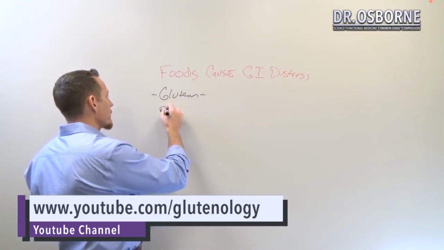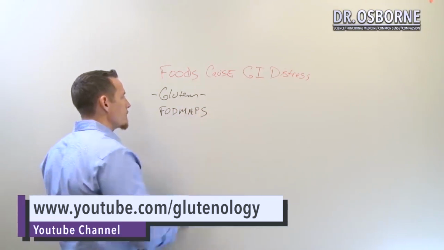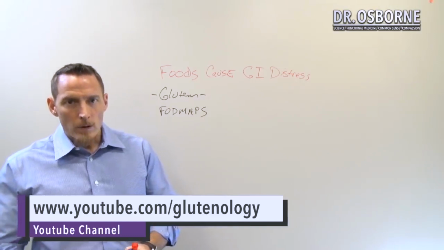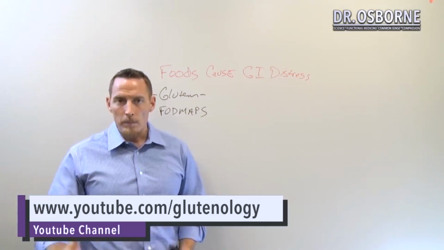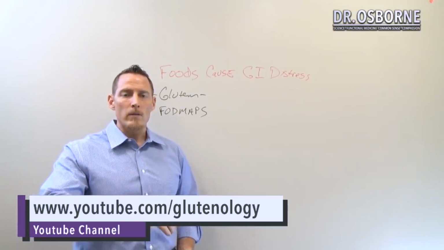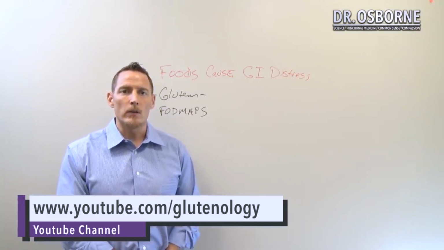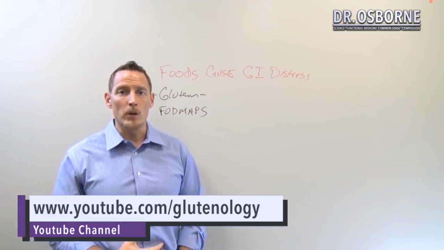One of those categories of foods, you might have heard of this before, is called FODMAPs, F-O-D-M-A-P-S. FODMAPs, also known as fermentable oligo-, mono-, and polysaccharides, are basically items and sweeteners and sugar-like substances found in food that can be very, very difficult to digest. They tend to cause a lot of gastric distress, particularly gas and bloating.